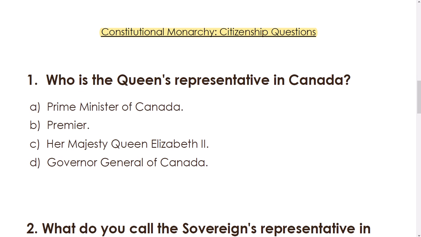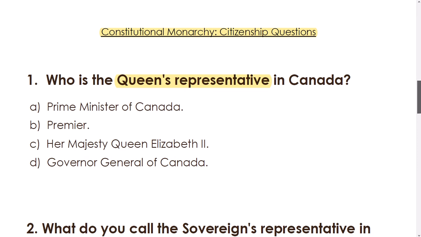Number 1. Who is the Queen's representative in Canada? Is it A, the Prime Minister of Canada, B, Premier, C, Her Majesty Queen Elizabeth II, or D, the Governor-General of Canada? Well, in the question, the keywords are Queen's representative, or the person who represents the Queen in Canada, because she doesn't live in Canada. She lives in England, the UK. So, who is the Queen's representative?